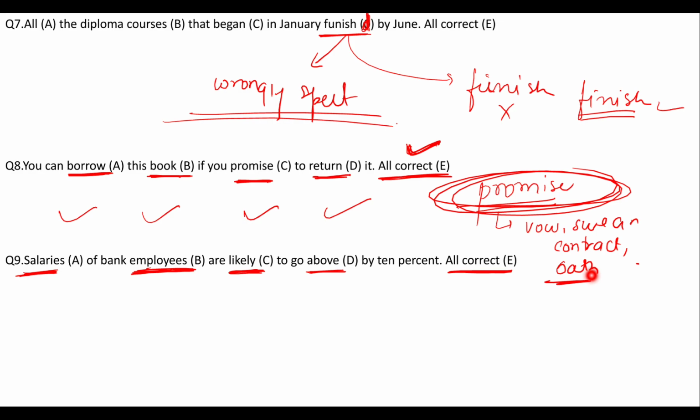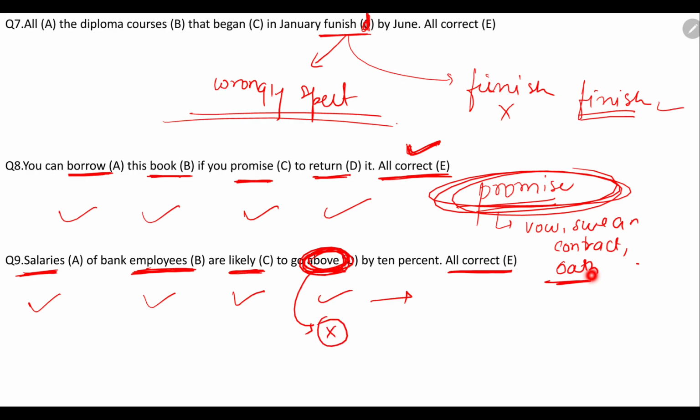So in this particular statement, let us first see the spellings and make some sense out of it. Salaries of the bank employees are likely to go above by 10%. Here salaries, employees, likely, above, the spellings are right, but the word above that they have used here is not the proper or appropriate word for this particular context. They are rightly spelled, but above should not have been used. This word is not appropriate.